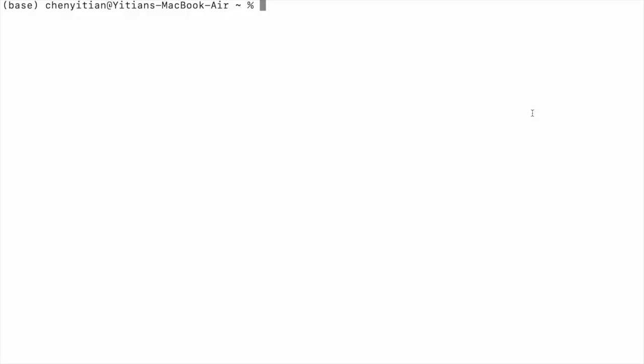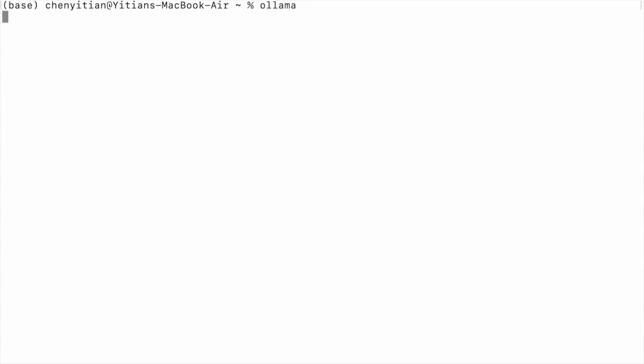In addition to testing out the large closed language models online, I'm also going to test out some of the small open source models that are available. As you can see here, the Wi-Fi is turned off, so everything that I run is completely on my Mac. The Mac I have is a MacBook Air with an M2 chip and 16 gigs of RAM. So let's get Ollama running.